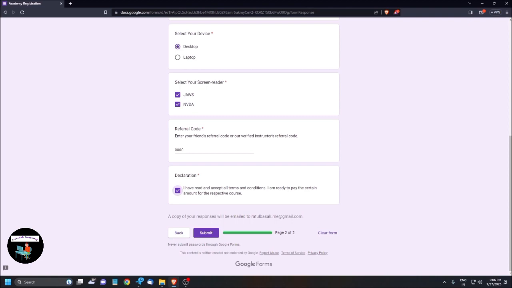So a copy of your response will be emailed automatically. You can understand that you submitted this to Accessible Computing. Button back. Button submit. Then click on the submit button. Now you will get a final message which tells that your registration is successful and our team will call you for verification. I'm not hitting enter on submit because I don't want to submit this. So this is how you can easily register for any courses with Accessible Computing.